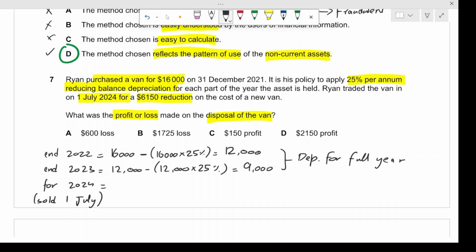So what we're going to do is take the net book value opening, which was $9,000, minus $9,000 again into 25%. However, we're going to apportion it for 6 months. It was sold on 1st July, so 1st January to 30th June. That was 6 months, into 6 divided by 12, which would give us